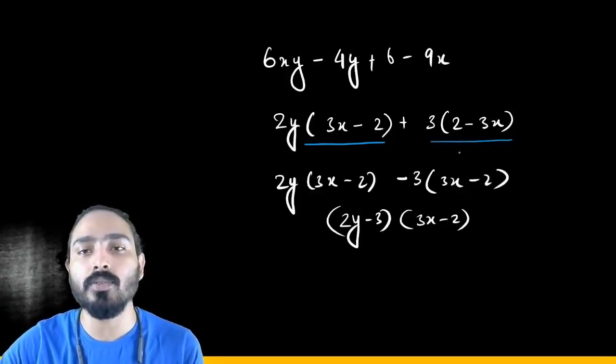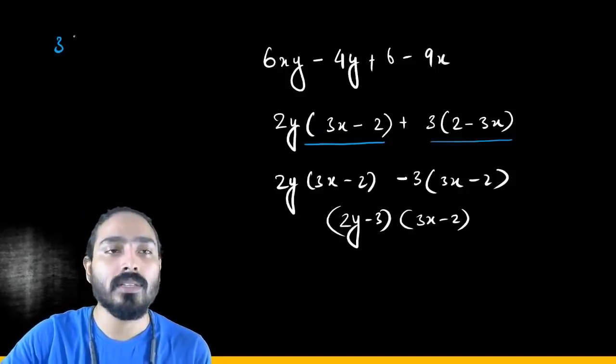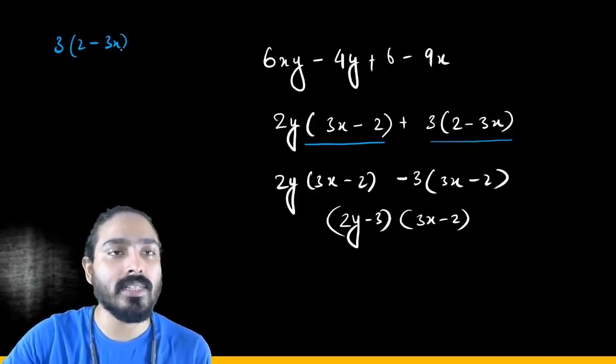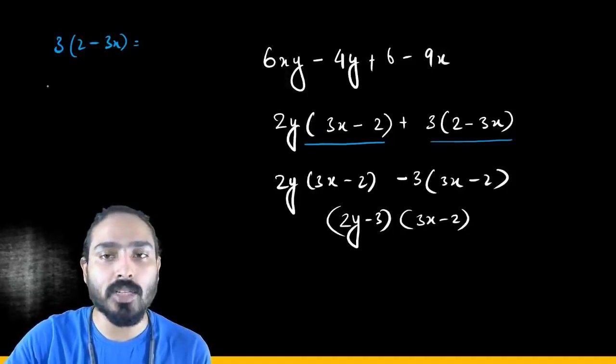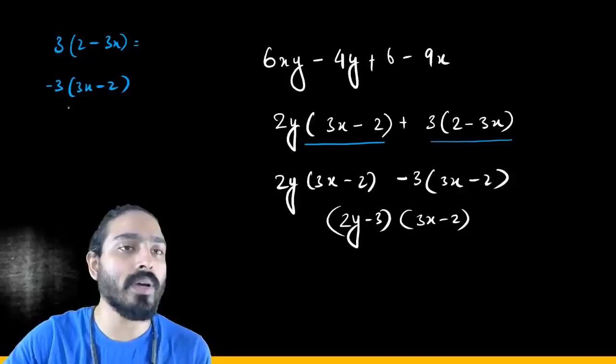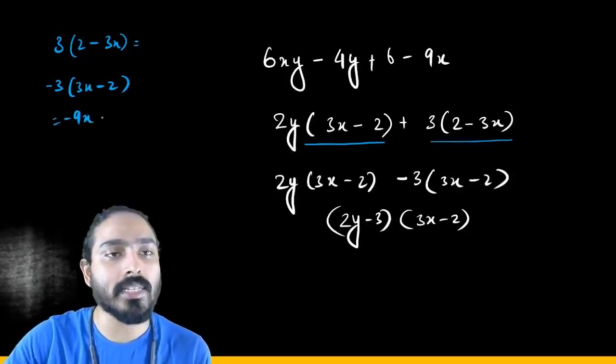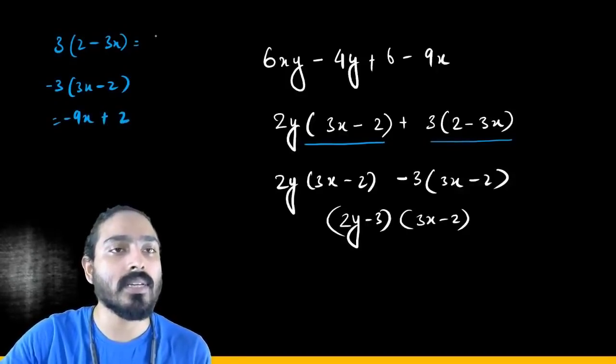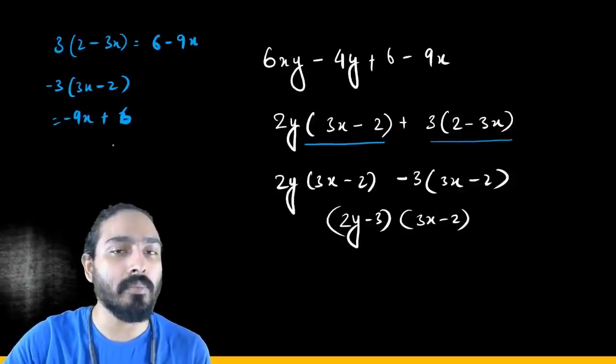You can just try and do the multiplication and check. 3 into 2 minus 3x is same as, if you take minus common, minus 3 into 3x minus 2. Let's look at this. This becomes minus 9x plus 6. Sorry, this is 6 minus 9x. So this is same, right?